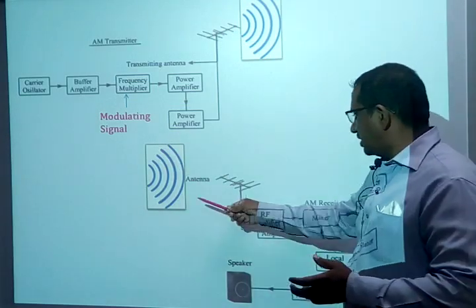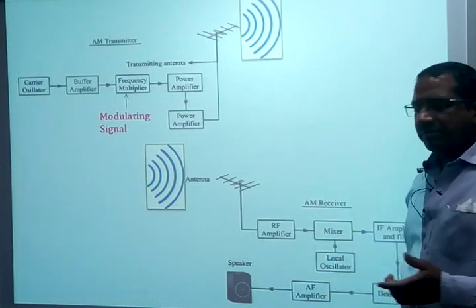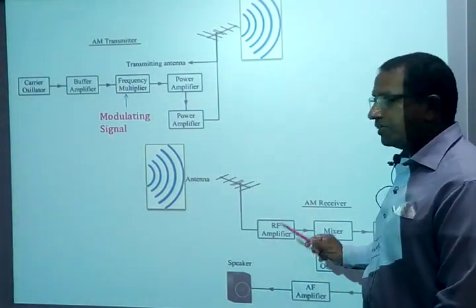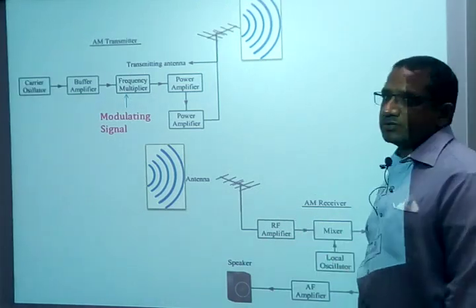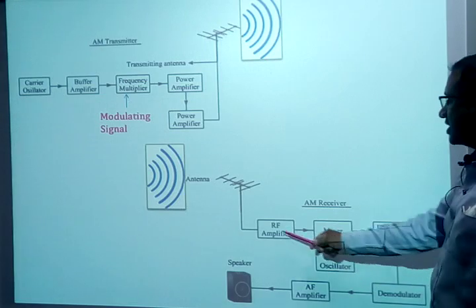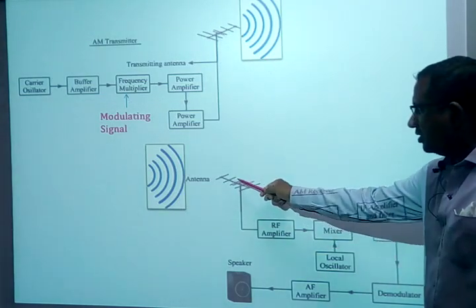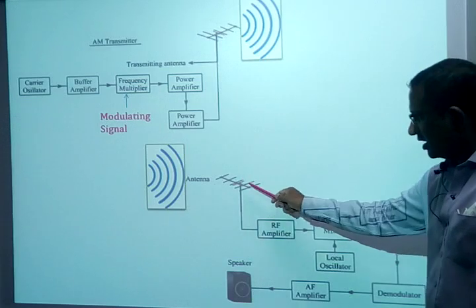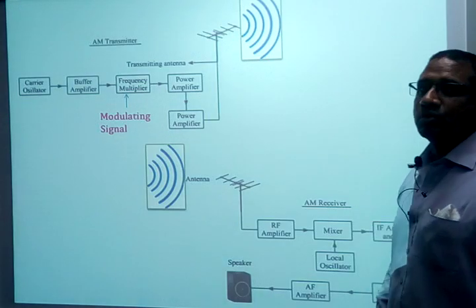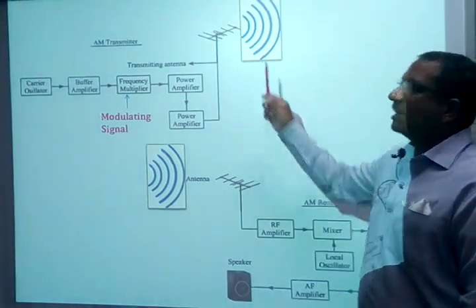Next, the receiving antenna output is applied to an RF amplifier, which is called a radio frequency amplifier. You are going to have multiple stages of radio frequency amplifiers to get the actual tuned frequency. Then next you are going to have a mixer, where we mix this electrical signal. This antenna is going to convert the EM wave into an electrical wave, and the electrical wave is given to the RF amplifier. That means the antenna is doing two important activities. First of all, it is acting like a